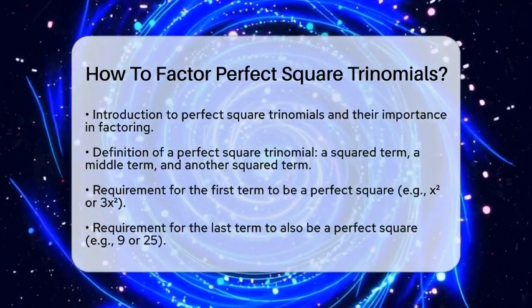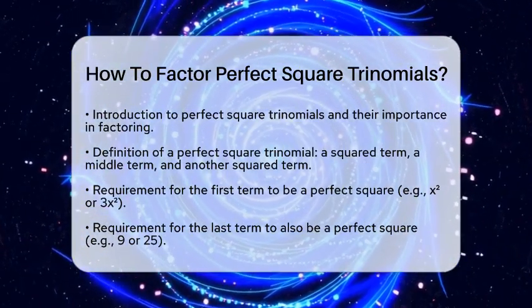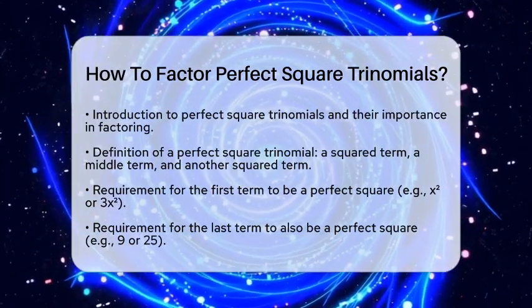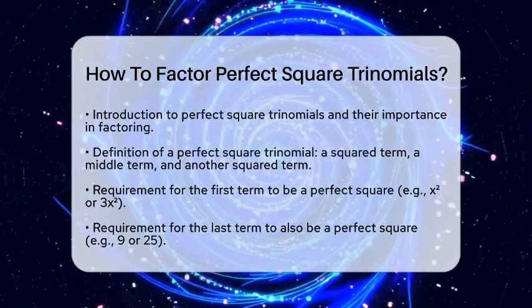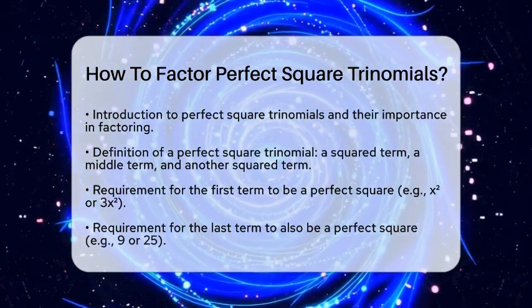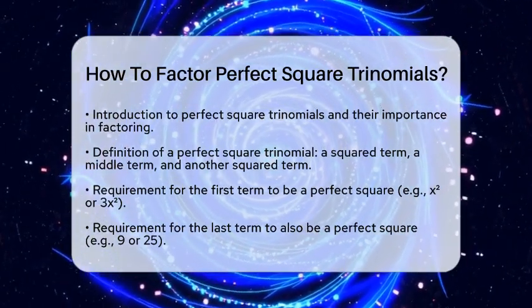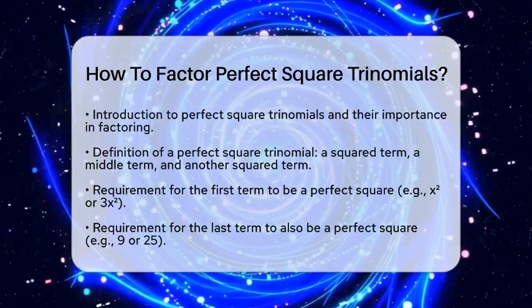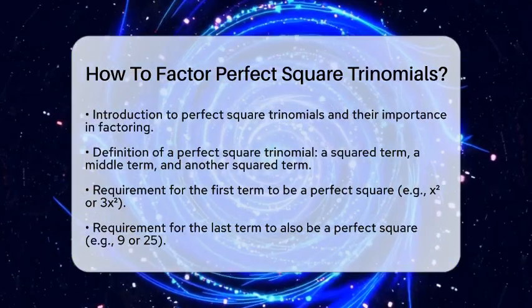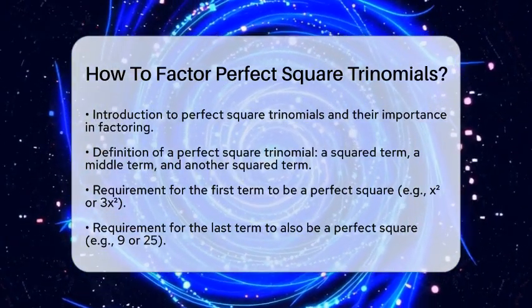First, we need to identify the trinomial form. A perfect square trinomial looks like a squared term plus a middle term and another squared term. The first term must be a perfect square, like x squared or 3x squared. The last term also needs to be a perfect square, such as 9 or 25.